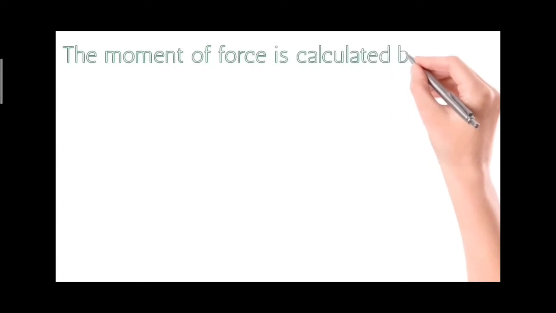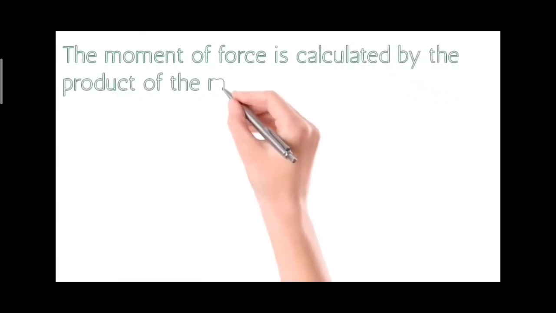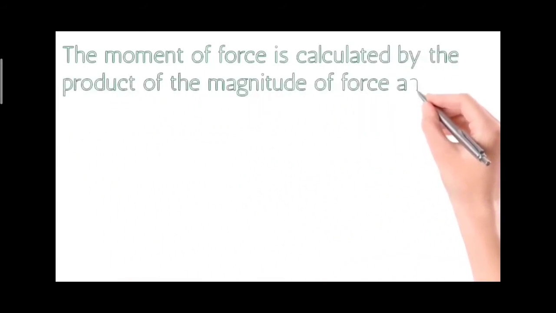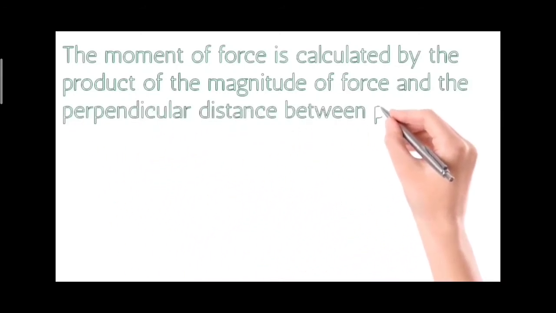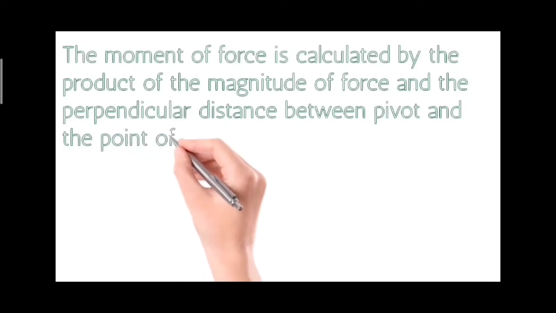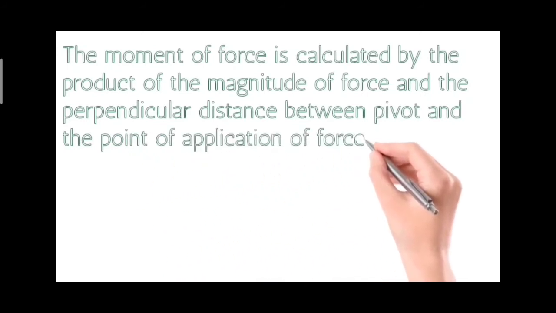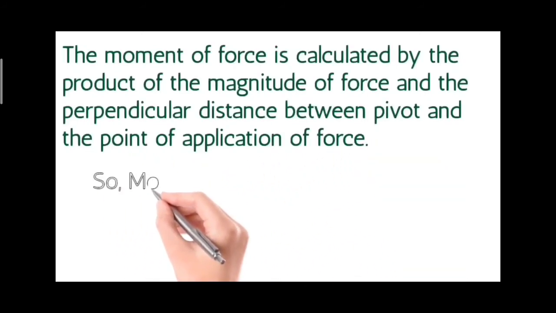Now, the formula. The moment of force is calculated by the product of the magnitude of force and the perpendicular distance between pivot and the point of application of force.